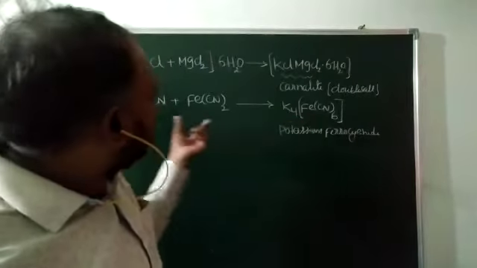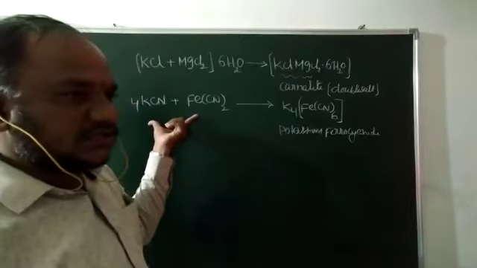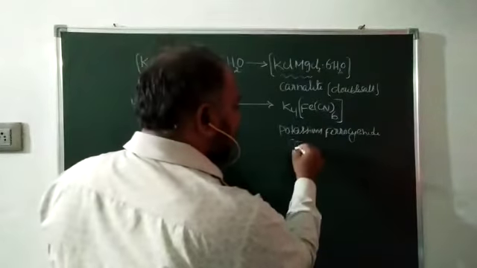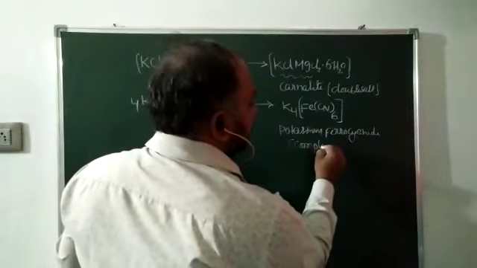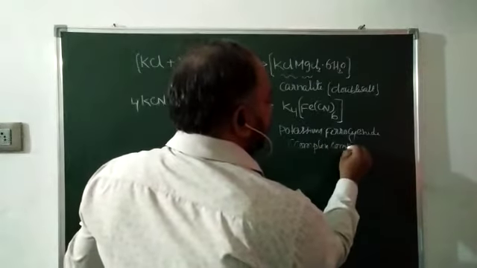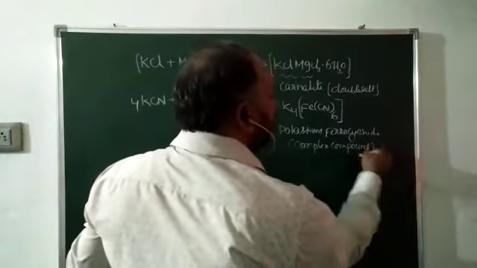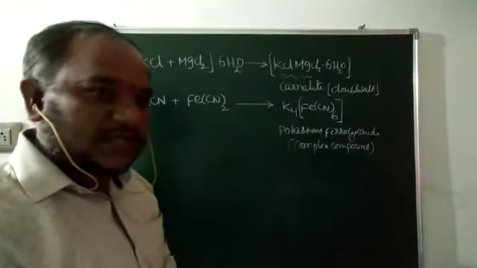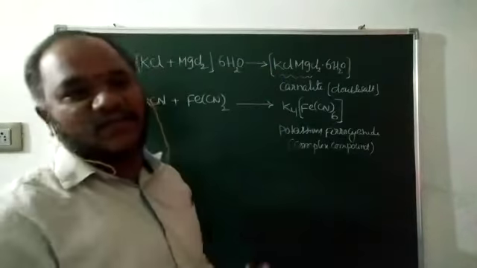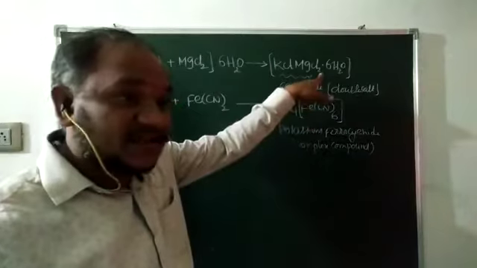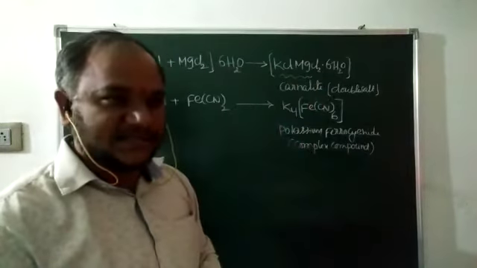Here the second compound is also formed by the combination of two salts. But this is the complex compound. Actually, these two compounds are addition compounds, molecular compounds. But the first one is a double salt and the second one is a complex compound.